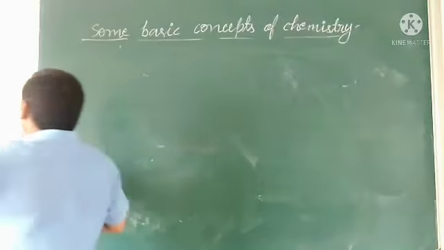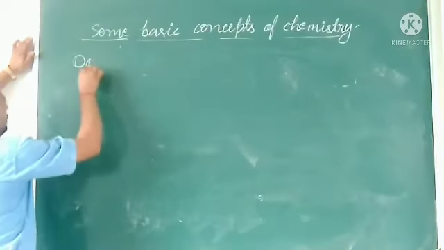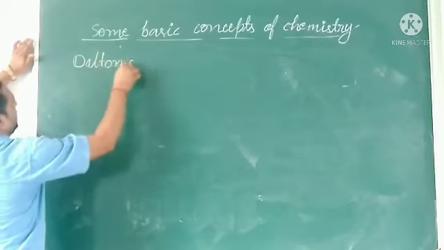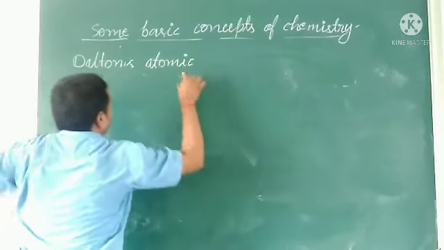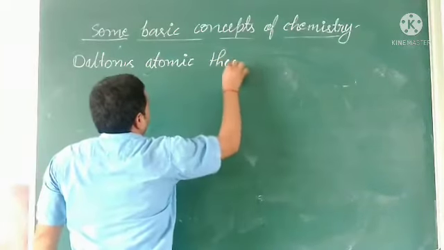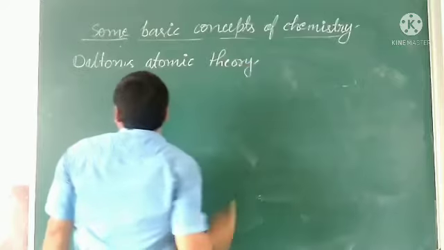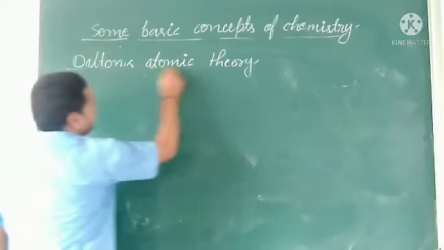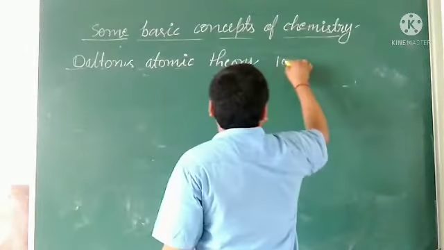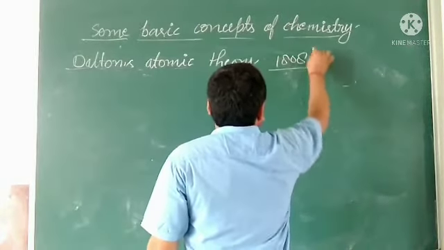So what is the topic? Dalton's atomic theory. The main concept of Dalton's atomic theory was written by Dalton in 1808.